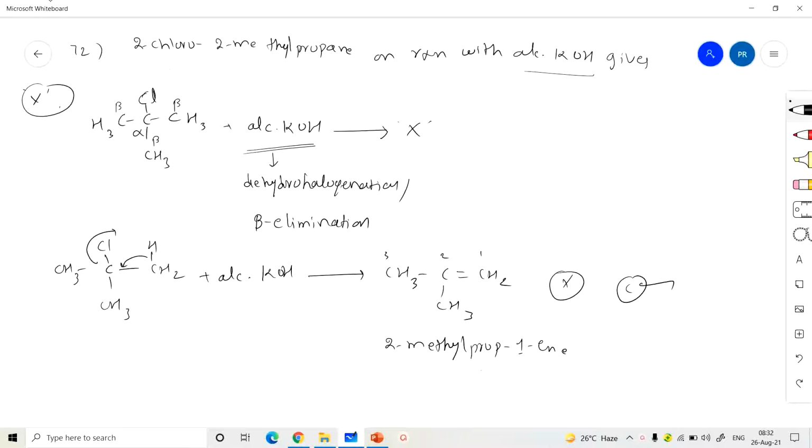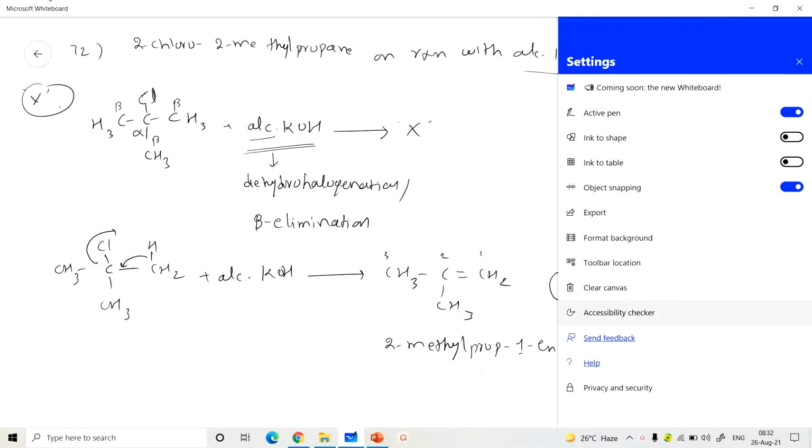Is it clear? For example, if aqueous KOH is given instead of alcoholic, it undergoes substitution. Alcoholic KOH gives elimination.